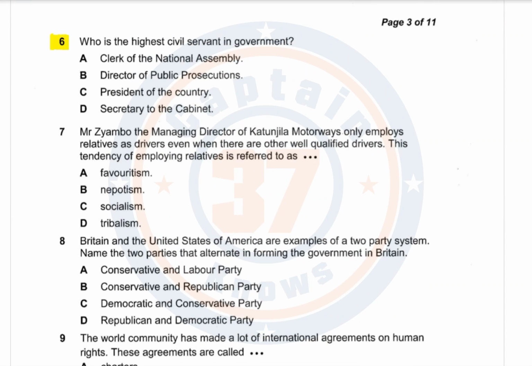Question number 6. Who is the highest civil servant in the government? Who is the highest civil servant in the government? Is it the clerk of the National Assembly? Is it the director of public prosecution? Is it the president of the country? Or is it the secretary to the cabinet? The answer is D. It is the secretary to the cabinet.